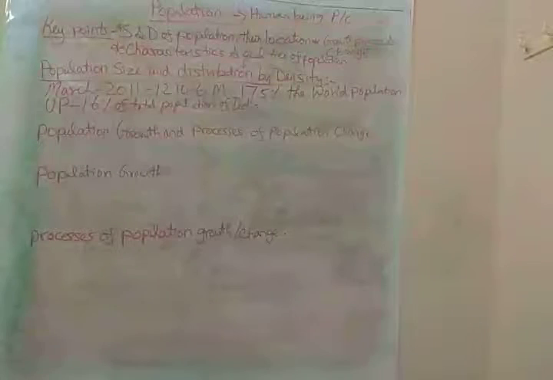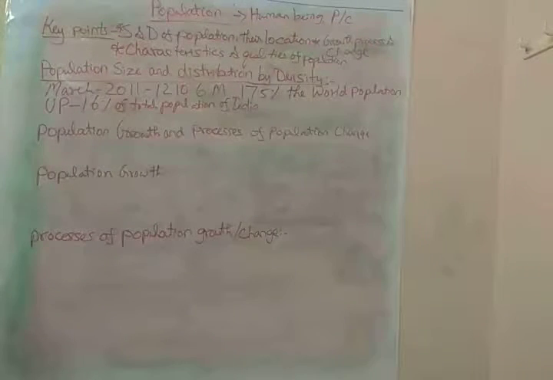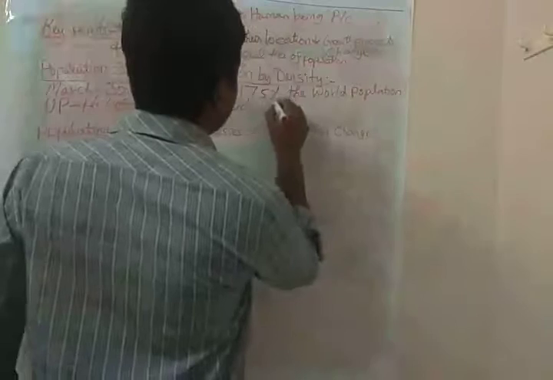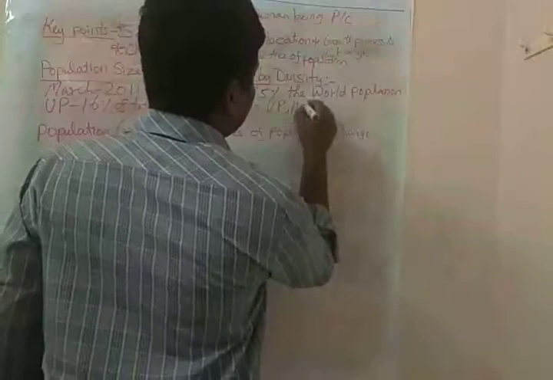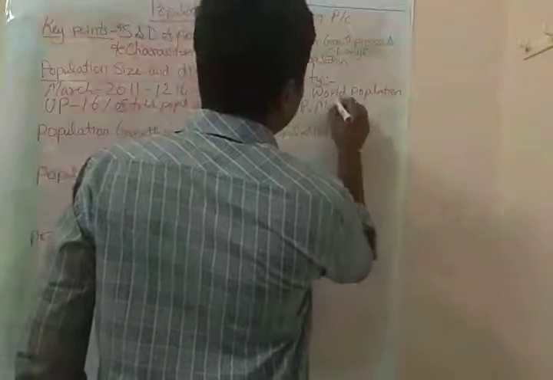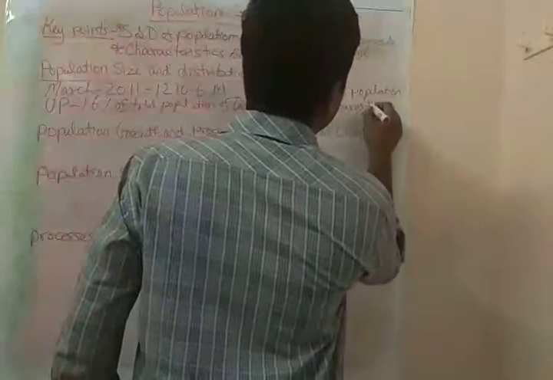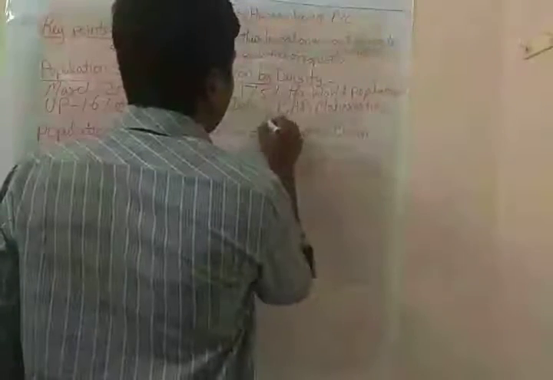One main thing is that almost half of the Indian population lives in only 5 states. What are the 5 states? Can you guess? One is Uttar Pradesh, which we all know. The others are Maharashtra, Andhra Pradesh, Bihar, and one more state.